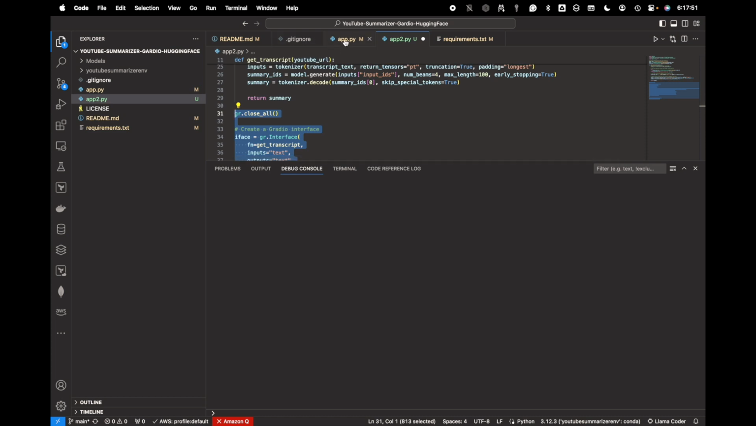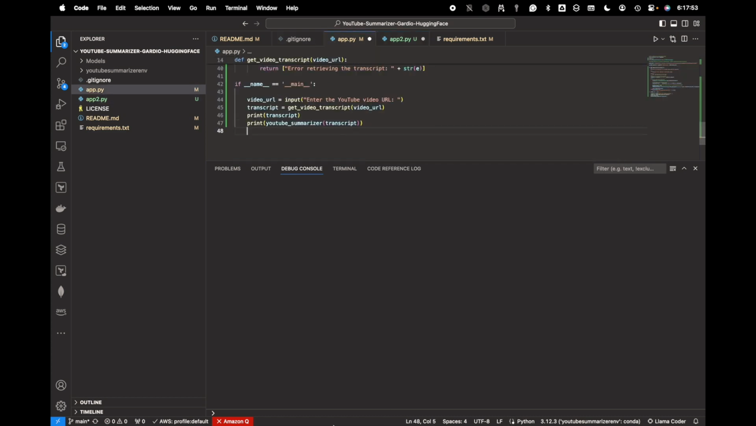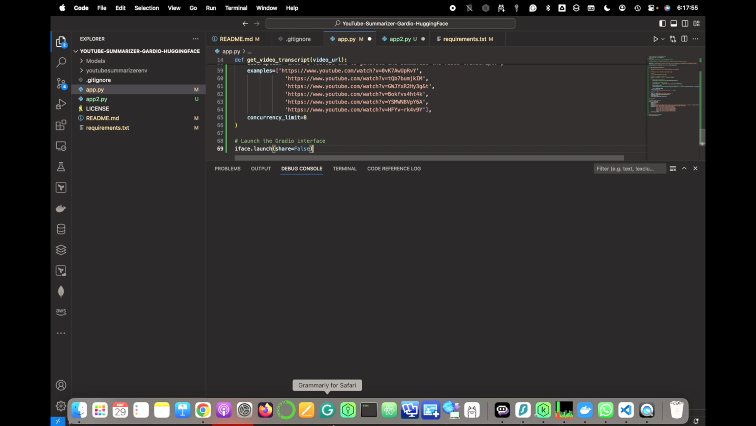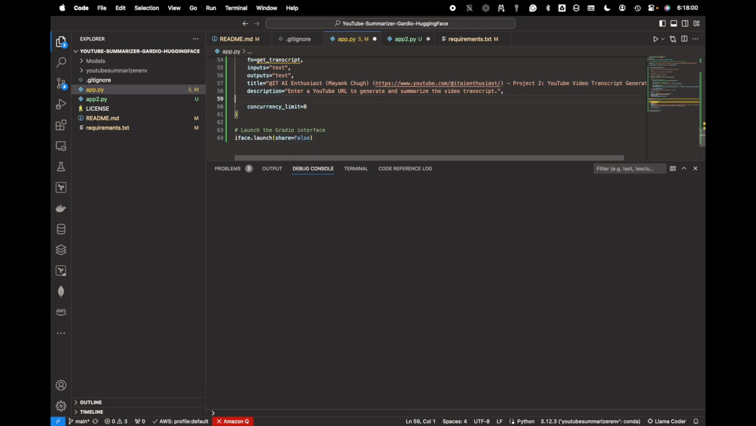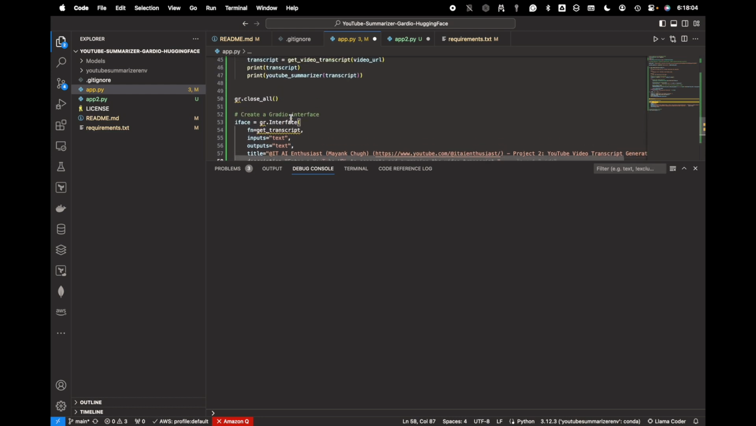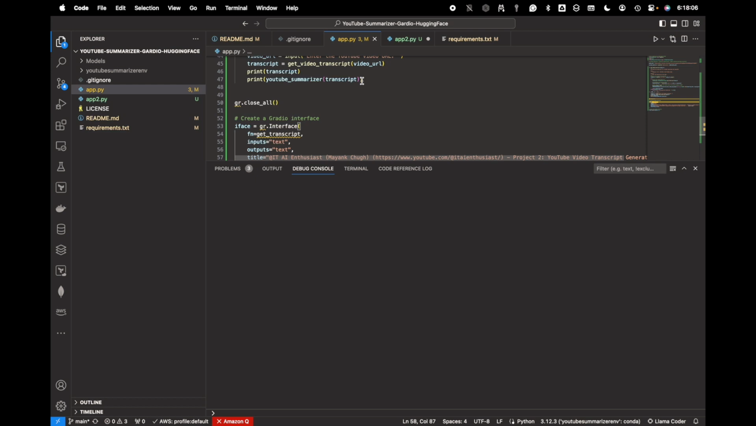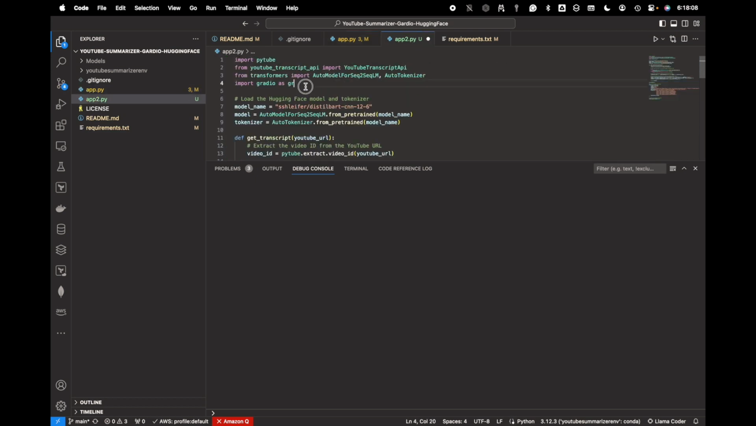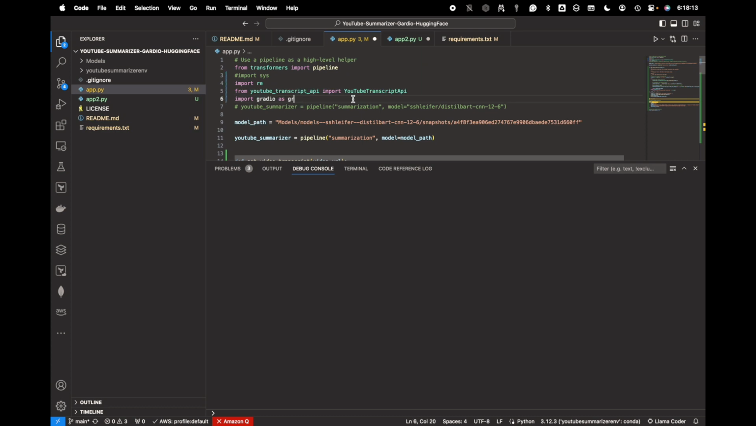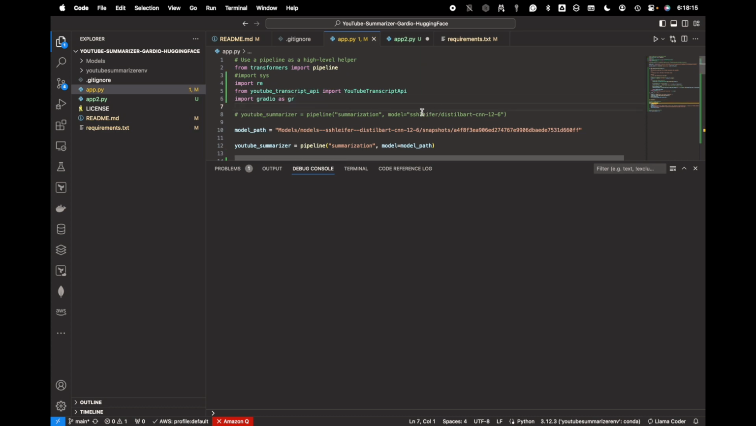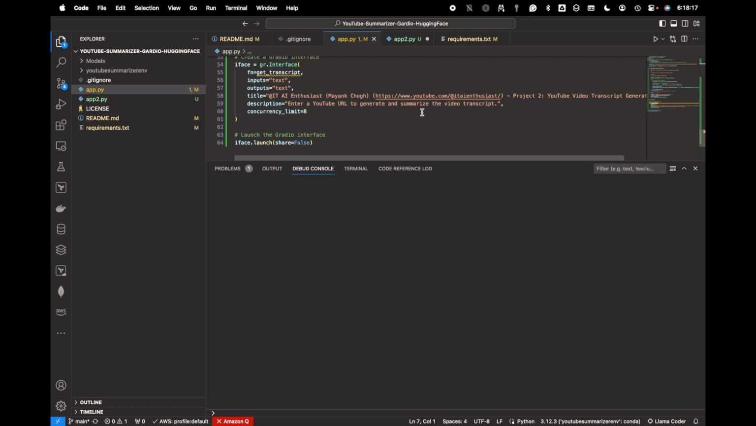And we also need to add the gr thing here. I don't need these examples right now, so let me comment out or delete it. So I have to add the dependency of Gradio. And then let's see what all things I have to pass.